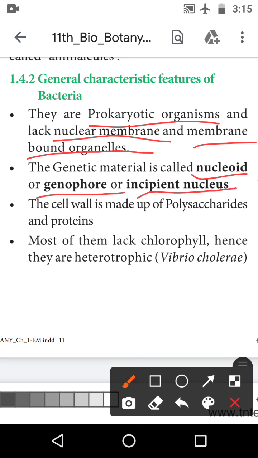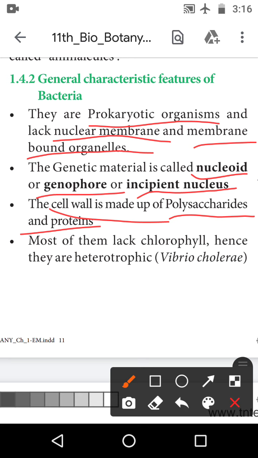The cell wall is made up of polysaccharide and proteins. The outer layer of the cell wall is made of polysaccharide, and proteins are also there.